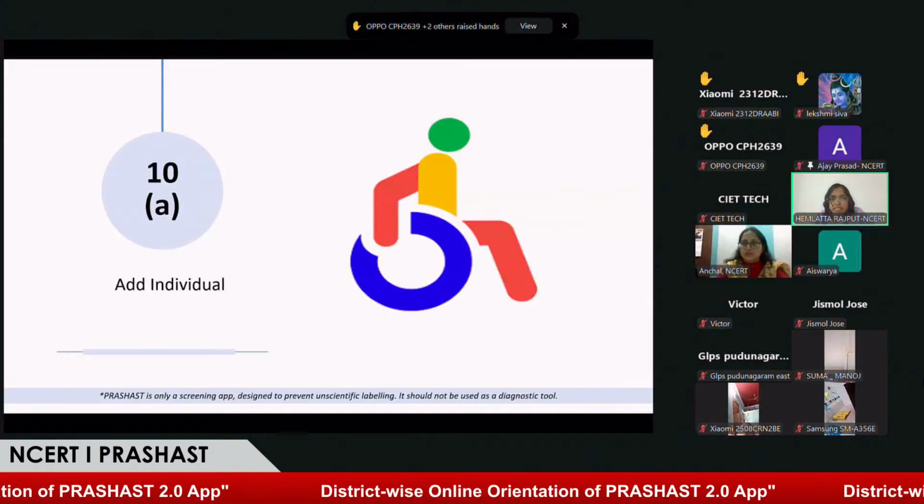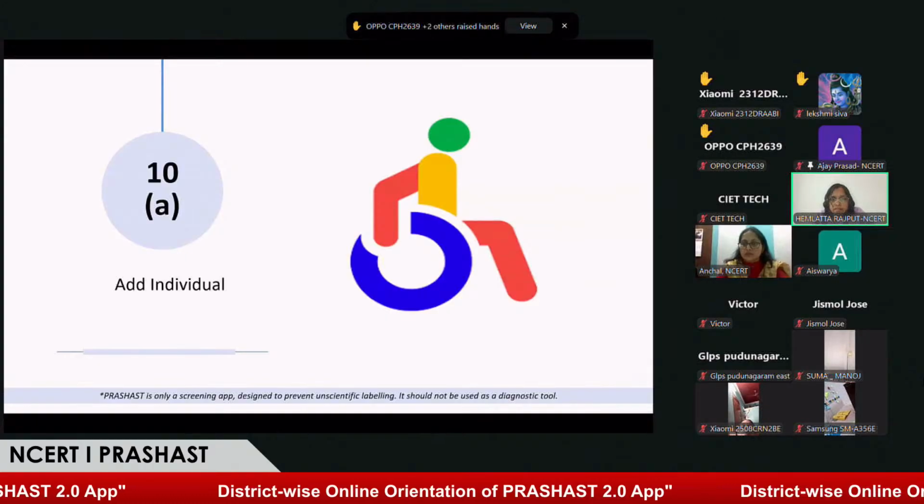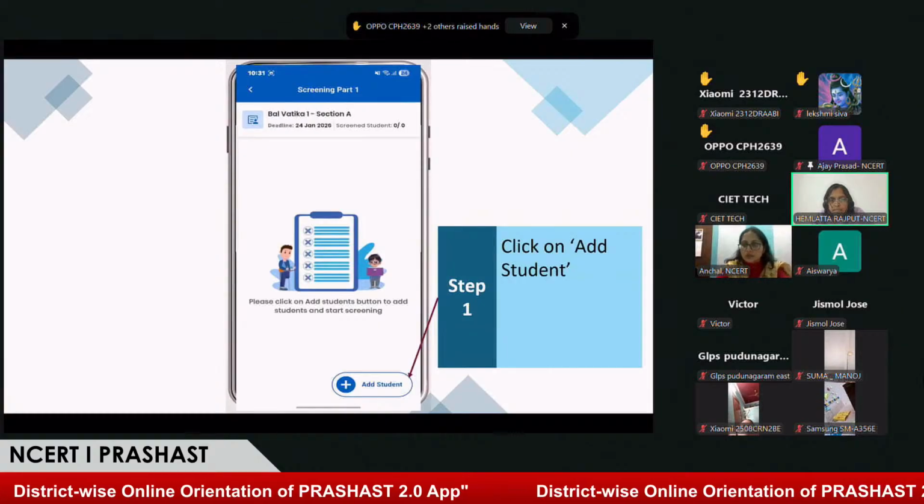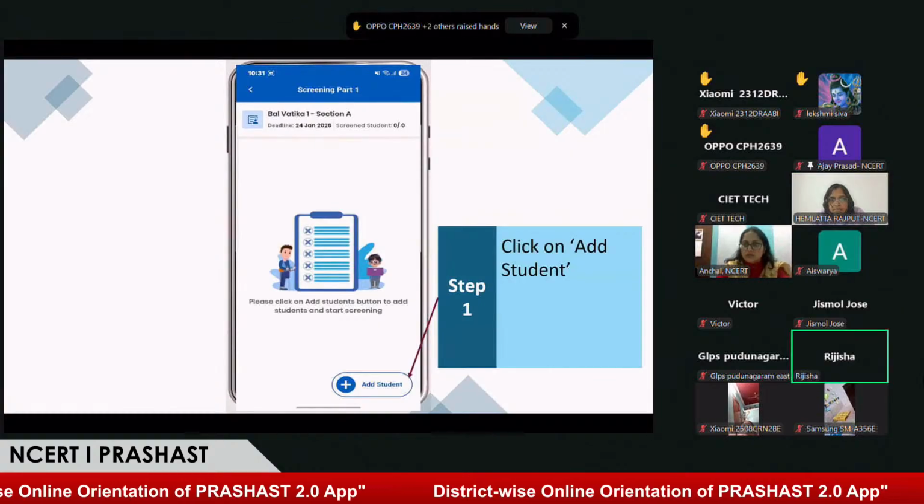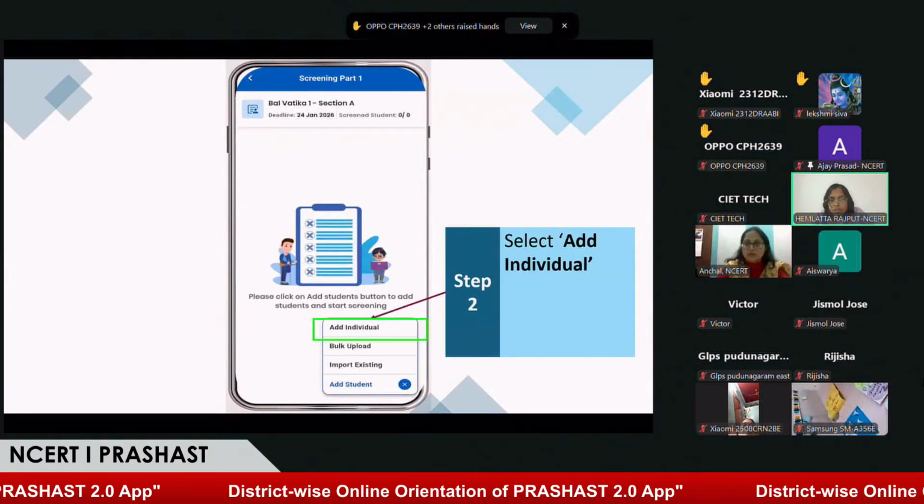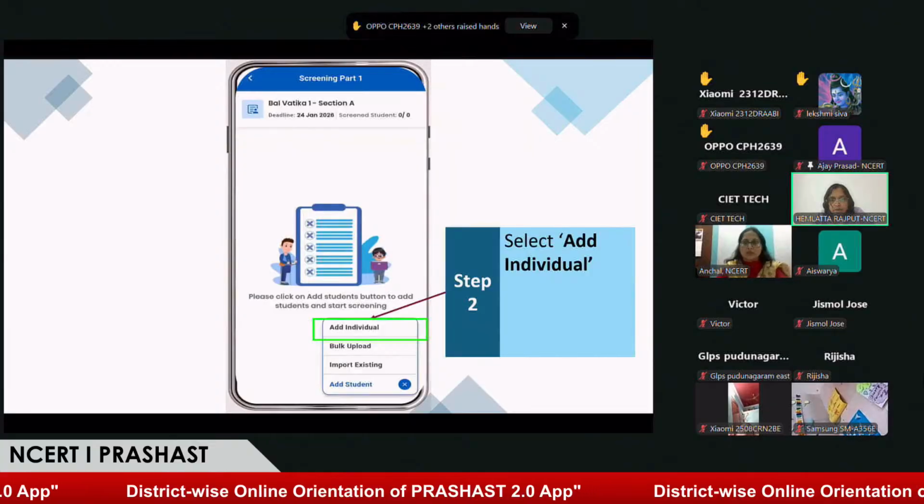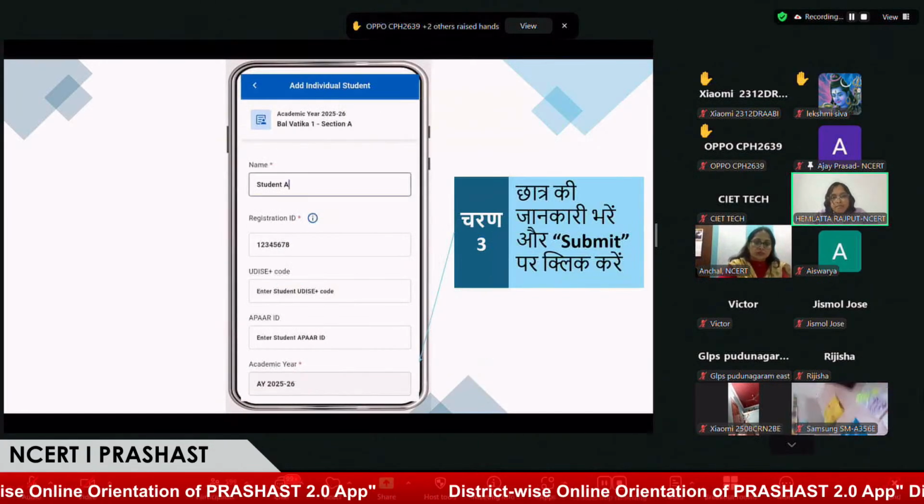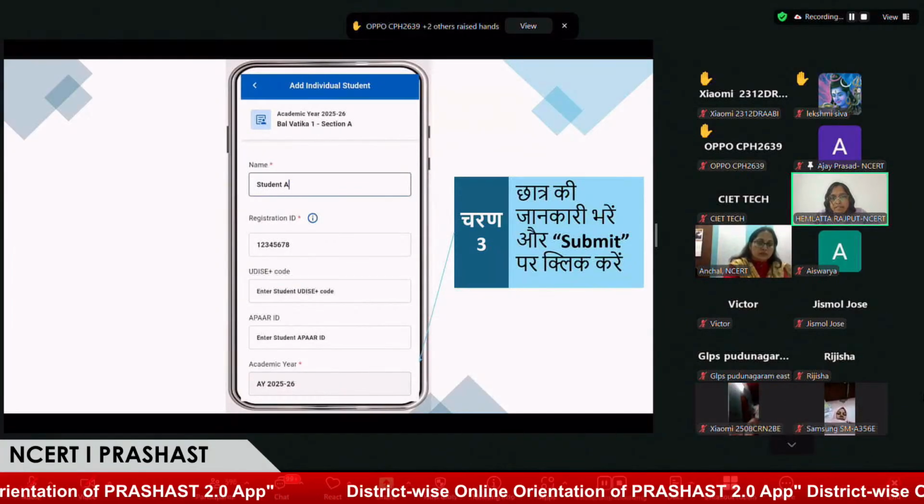Now we see first add individual. For add individual, again you have to click on add student. You can see the add individual student option here. You have to click on this. Now you can see the profile form for the student.